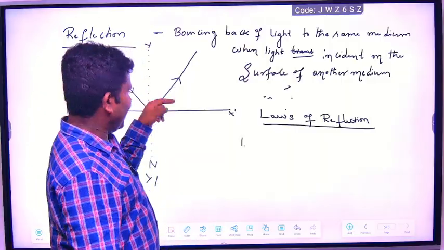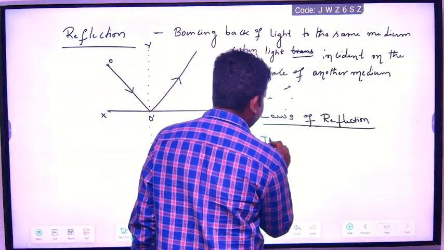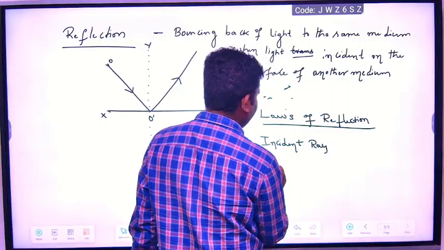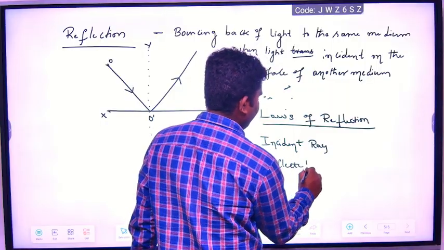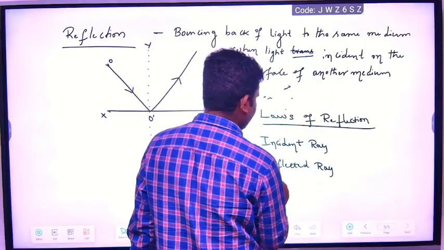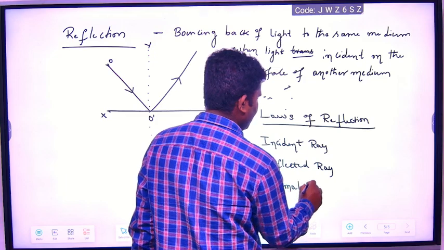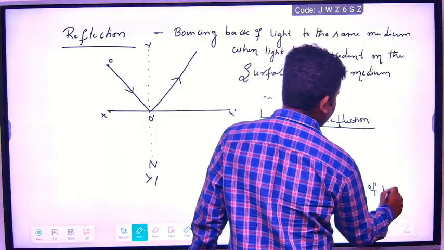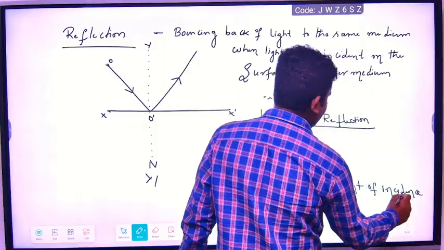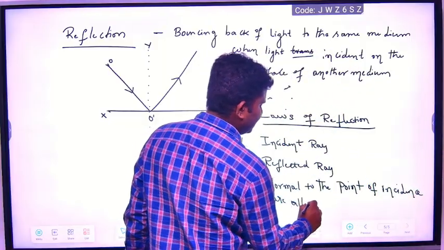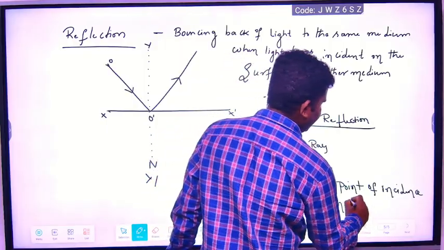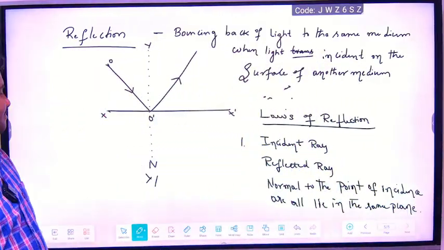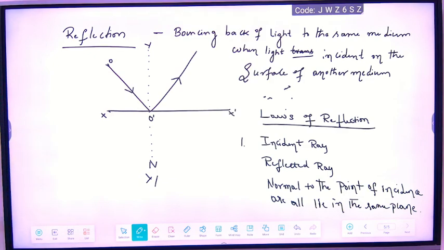So that's why, write down: the incident ray, the reflected ray, and the normal to the point of incidence are all lie in the same plane. That is the first law of reflection.